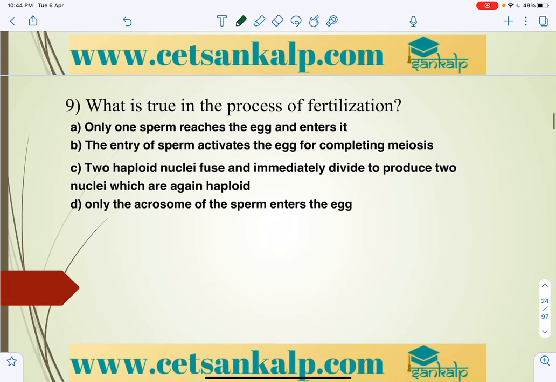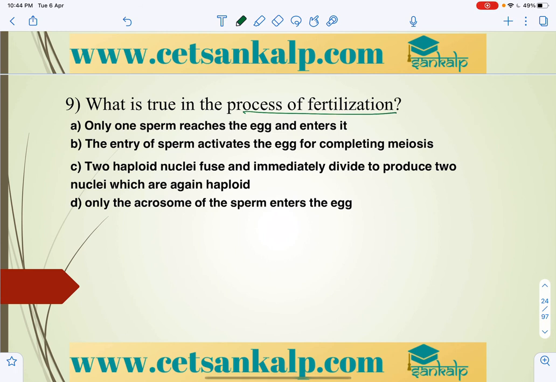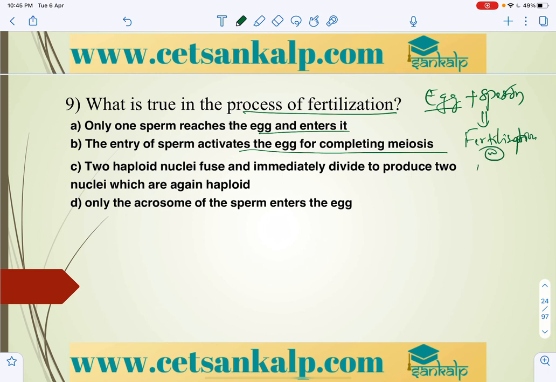Next, what is true in the process of fertilization? Only one sperm reaches the egg and enters it. The entry of sperm activates the egg for completing meiosis. We know that when egg and sperm are involved, generally we say that is fertilization, the process which is called fertilization, or we can also call it syngamy. Fertilization, or syngamy, right?